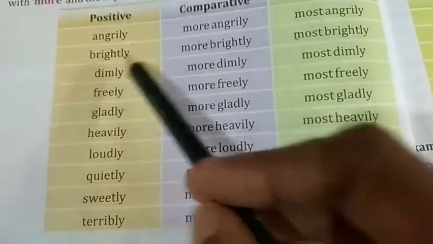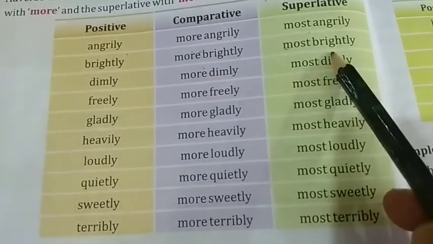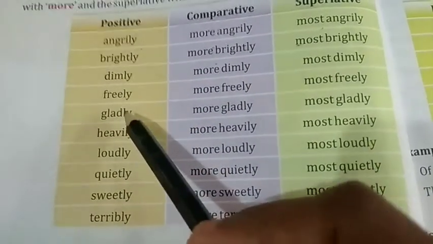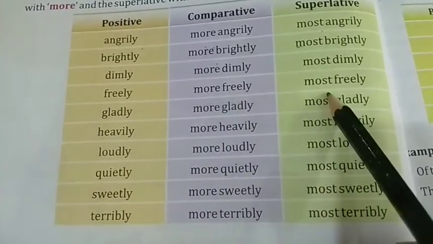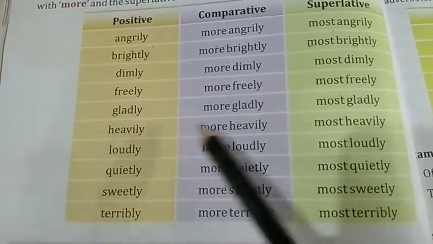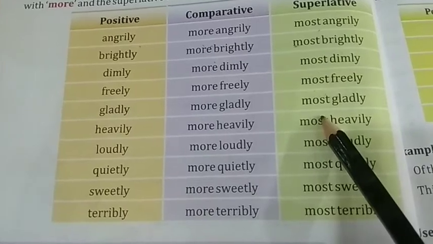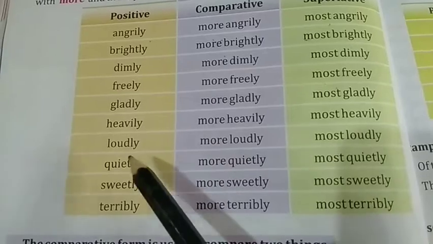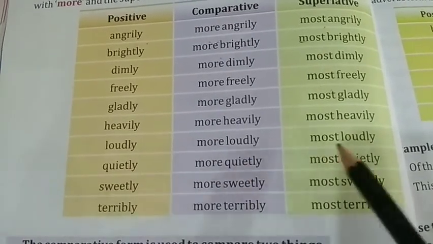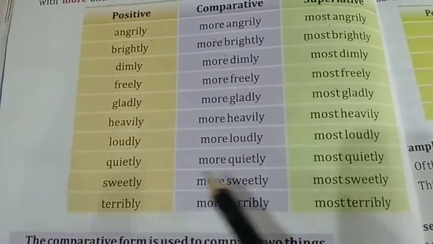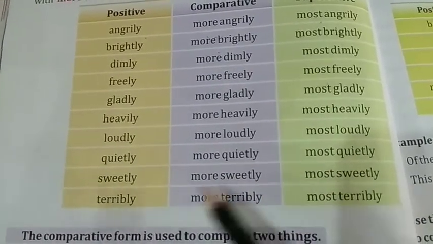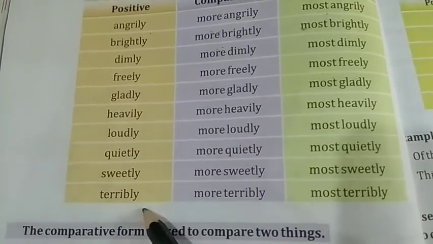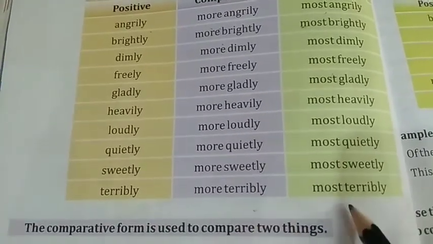Same way, brightly, more brightly, most brightly. Dimly, more dimly, most dimly. Freely, more freely, most freely. Gladly, more gladly, most gladly. Heavily, more heavily, most heavily. Loudly, more loudly, most loudly. Quietly, more quietly, most quietly. Sweetly, more sweetly, most sweetly. Terribly, more terribly, and most terribly.